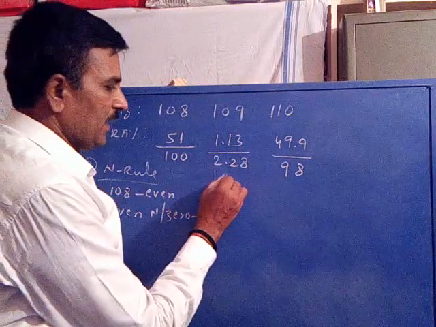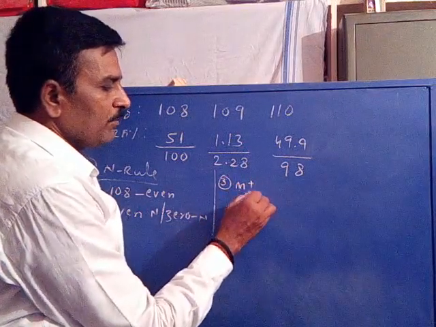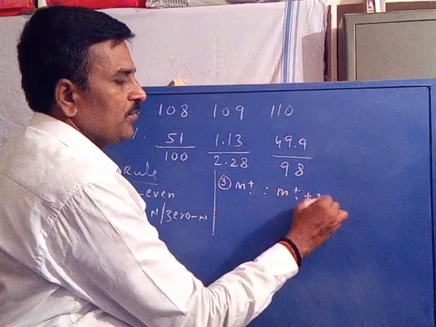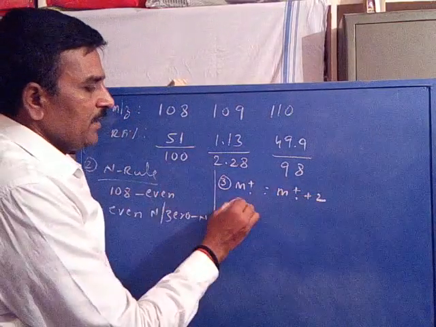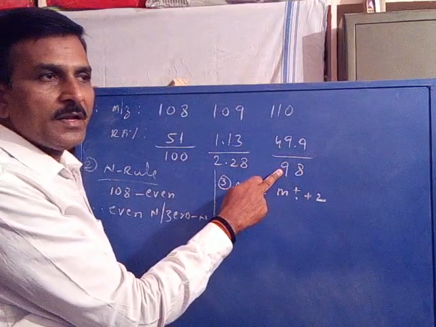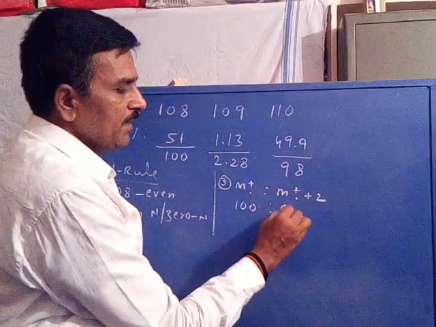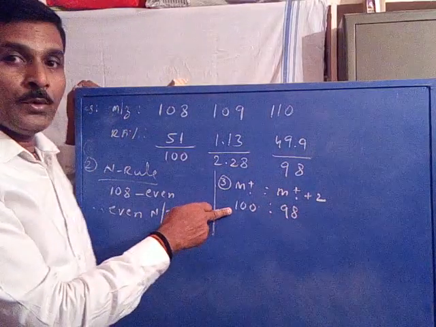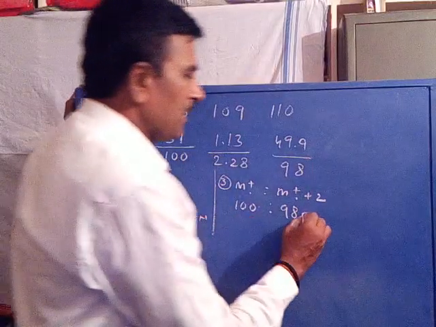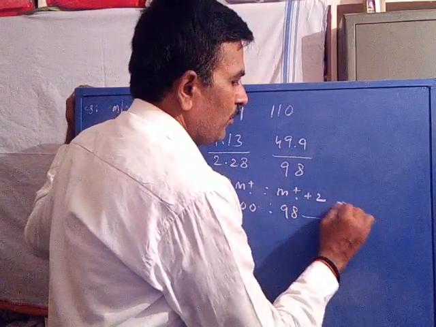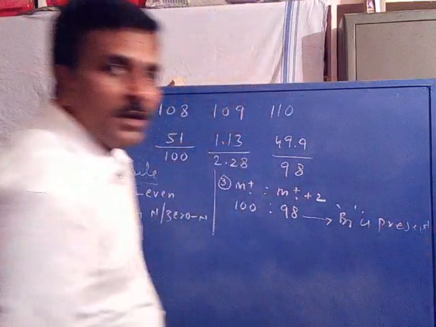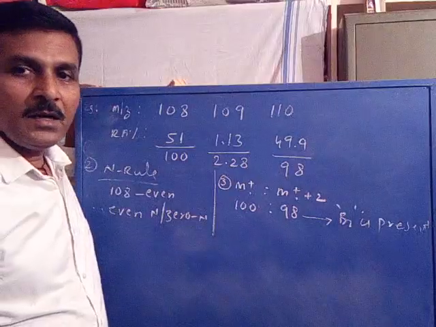Next, the third guideline: comparison of the molecular ion signal intensity with the molecular ion plus 2 signal intensity. Its intensity is 100%, and the plus 2 signal intensity, after proportional recalculation, becomes 98. Do you remember this relation? The 100 to 98 relation indicates the presence of bromine. A bromine atom is present in the molecule.